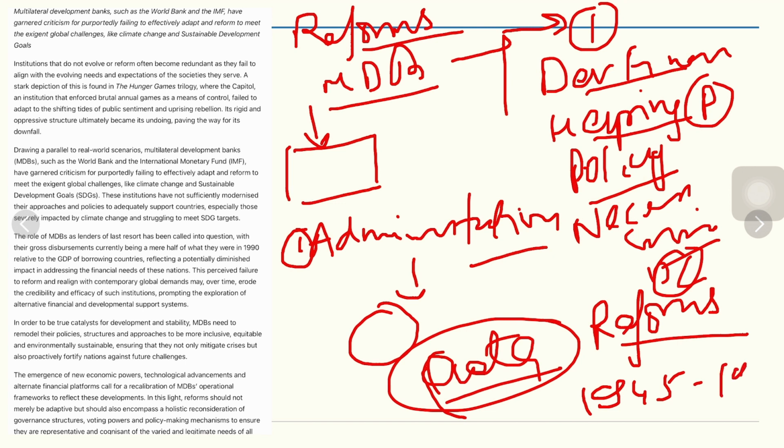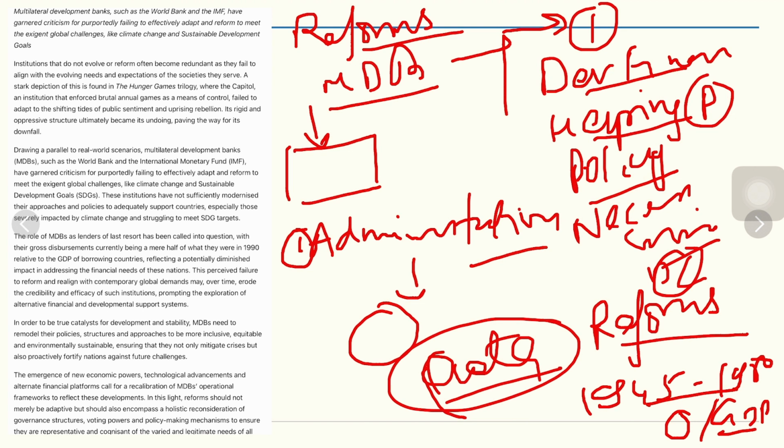Number four, why reforms are required: when they were created in the 1940s or 1950s, they used to provide finance in proportion to GDP levels. Suppose they used to provide 2% of the GDP of those countries. Still, the finance in value terms has remained the same, but as compared to GDP it is lesser. The GDPs of these countries have grown much, but the amount of development finance that these multilateral banks used to provide has stayed in the same category.